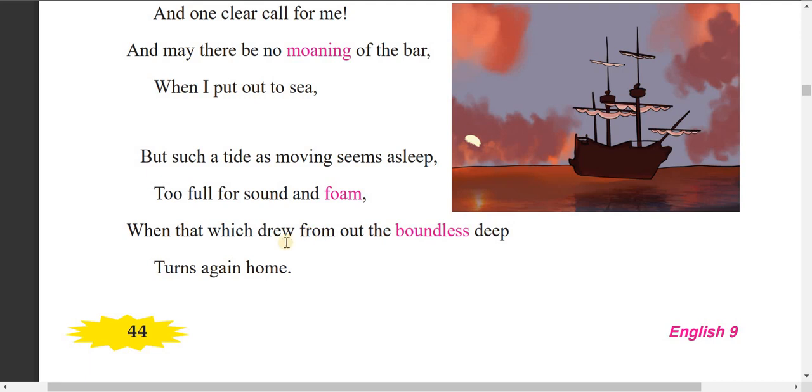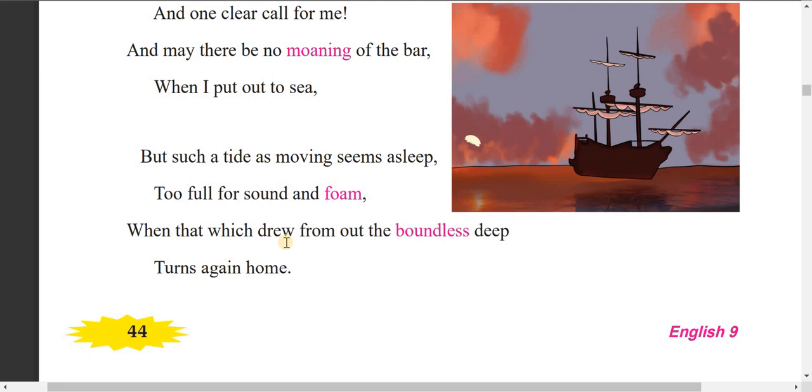This is very interesting. The second stanza can be explained like this: the poet says that the tide was full and very powerful, but now it is not so powerful.